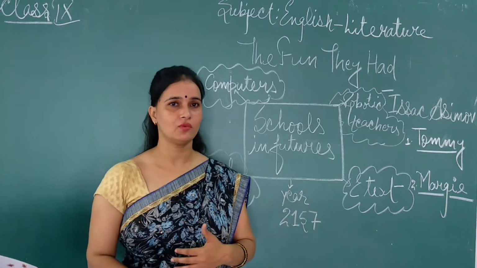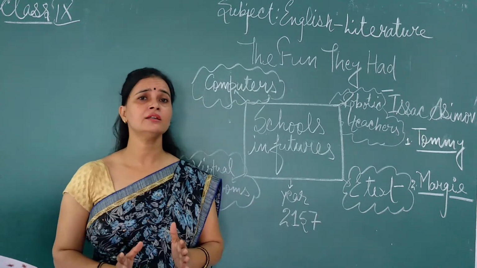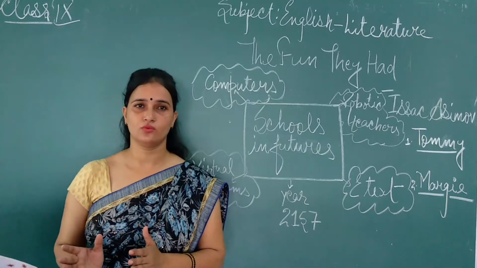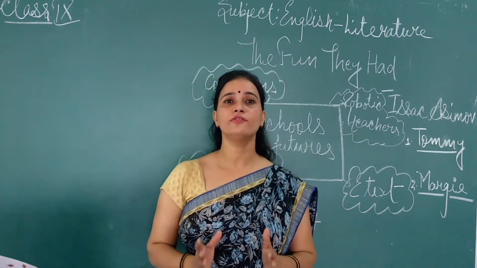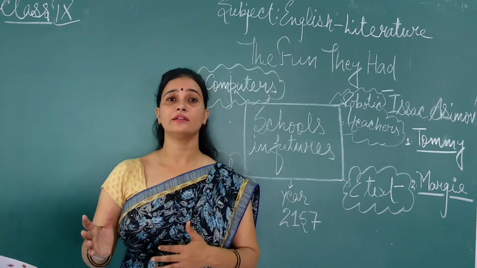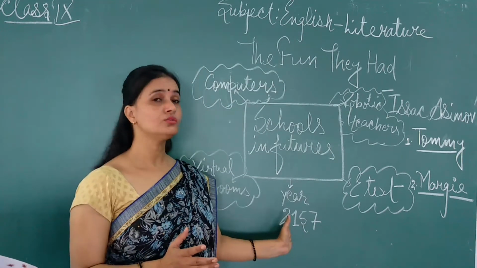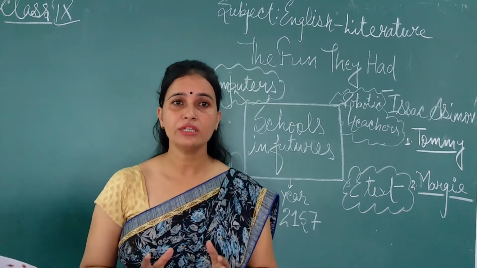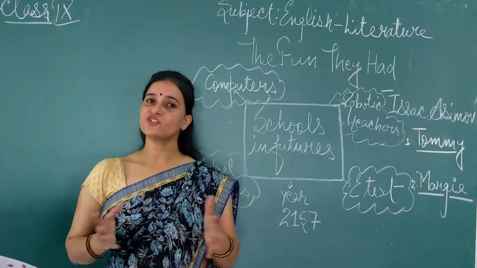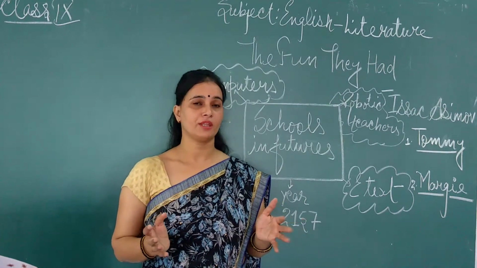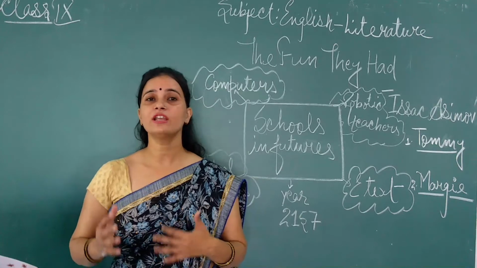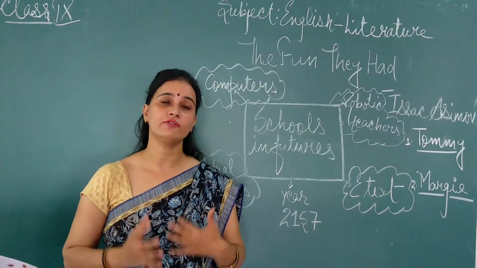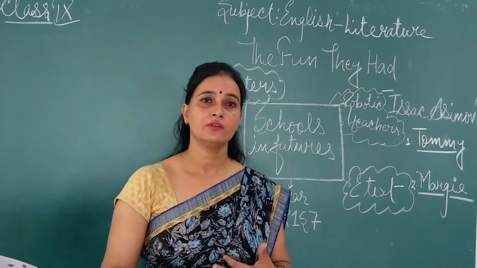And what is the story? Here the writer is talking about the future school, and that future is related to the date 2157. So here we are imagining, just foretelling what will happen in the year 2157.